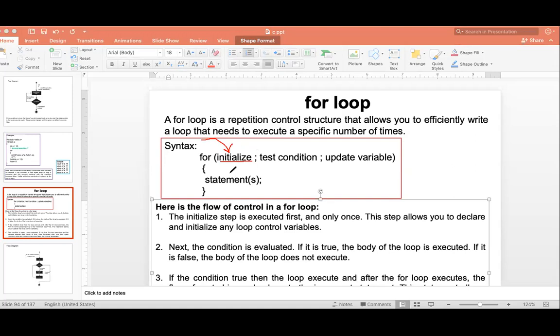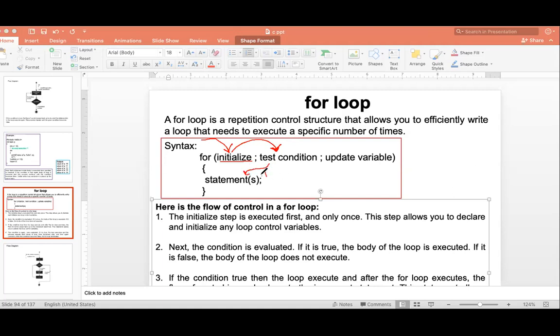So any statement you want to execute once and at the start, you have to put in the initialization. After initialization, the statement that is going to execute is the test condition. Whatever test condition you put here, depending on that it is decided whether the statement inside the for loop will be executed or not.